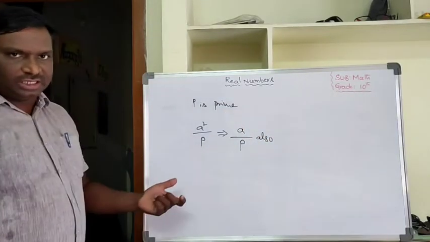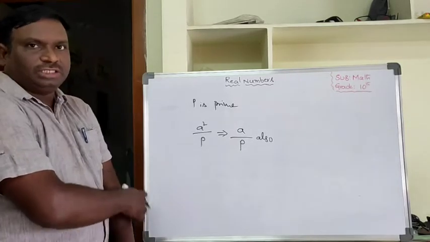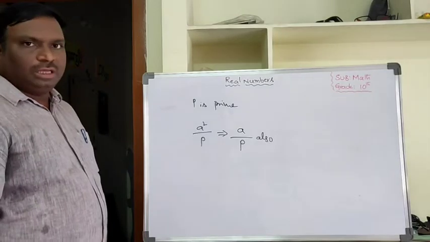Here A is a positive integer and P is a prime number.